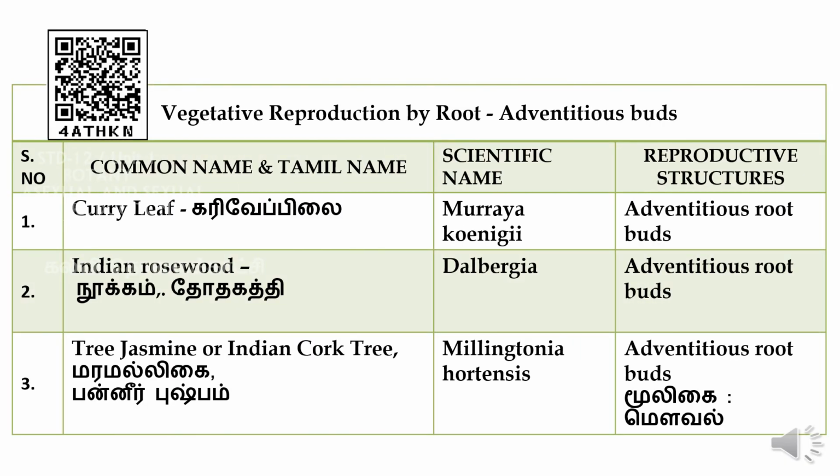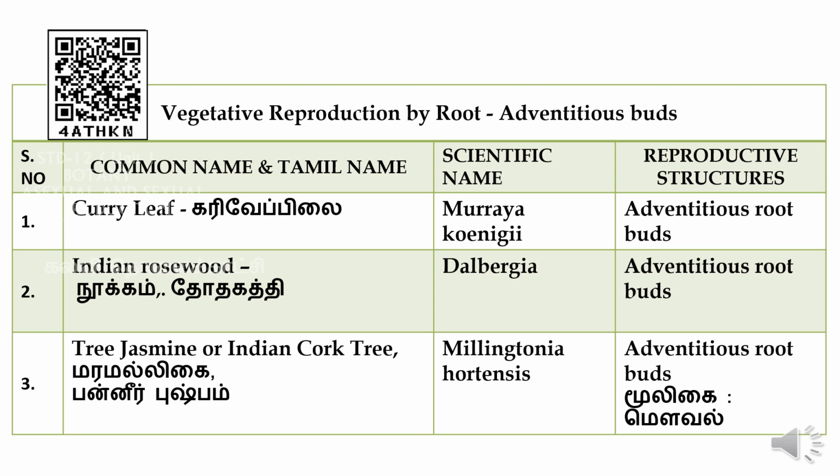Now, vegetative reproduction by root, by adventitious buds. Now, what is adventitious buds? If the buds are produced by a part of a plant other than the stem, they are called adventitious buds. And here the adventitious buds are produced by curry leaf, and I gave the scientific name and reproductive structures. Curry leaf, Murraya koenigii, reproductive structures are said to be adventitious buds.